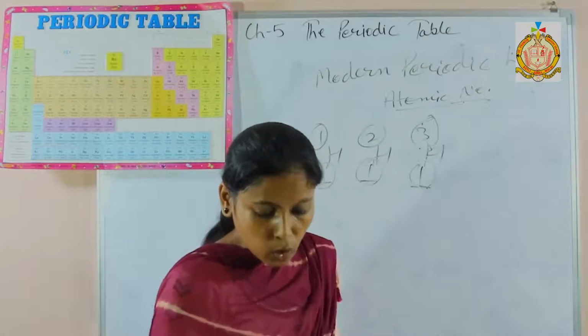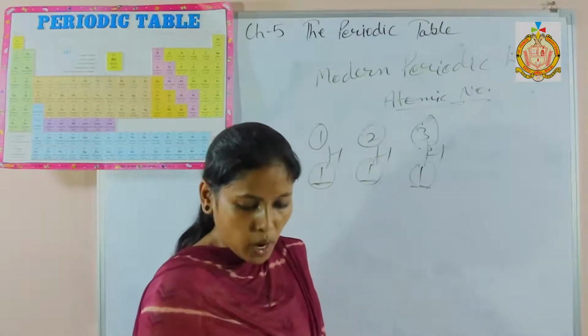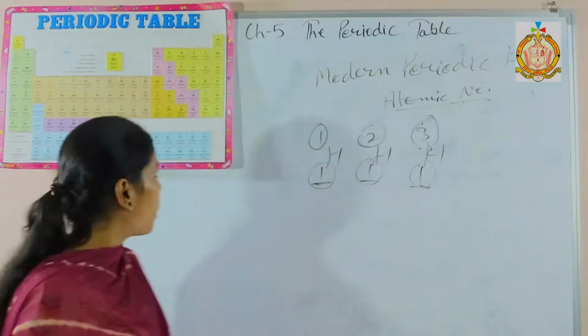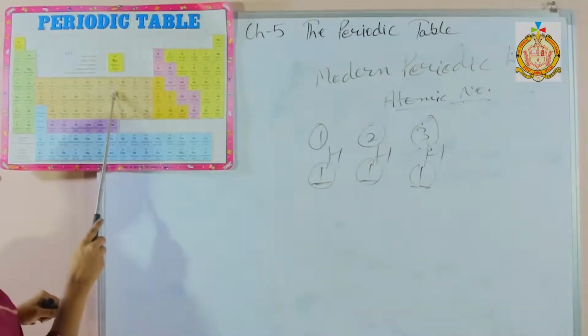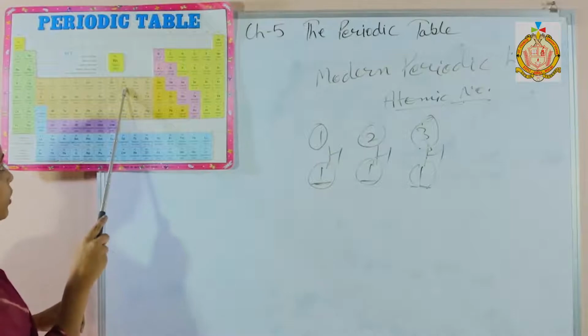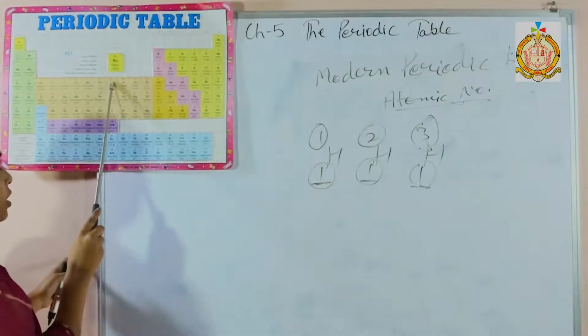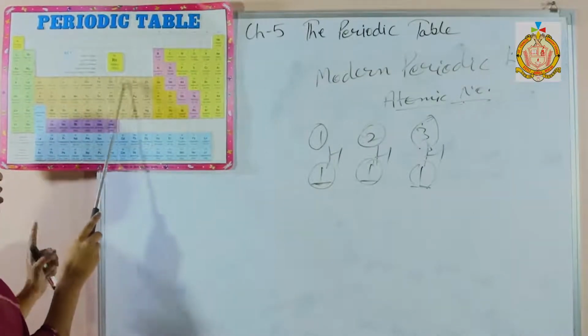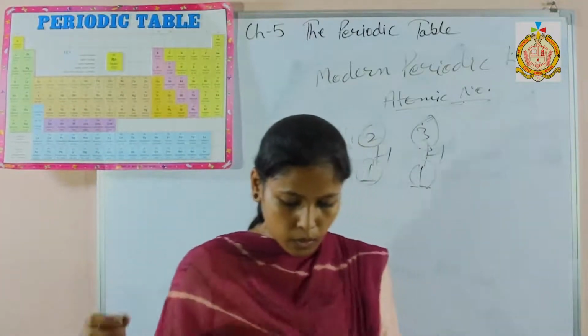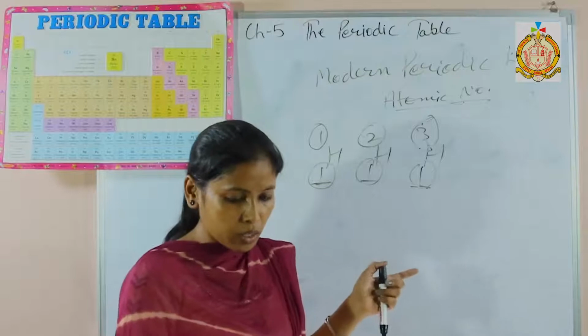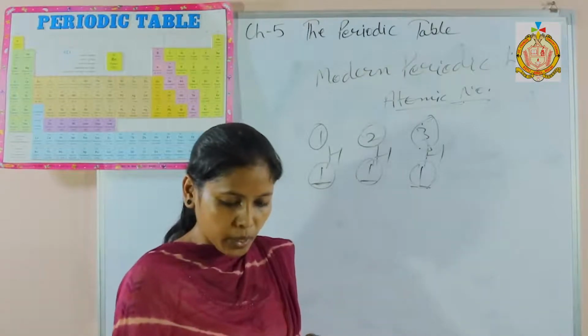Second, position of anomalous pair like cobalt and nickel. When you see cobalt and nickel, cobalt is at 27th place and nickel is at 28th place. So cobalt with atomic number 27 will come first, then nickel. He has corrected this thing which was not corrected by Mendeleev.